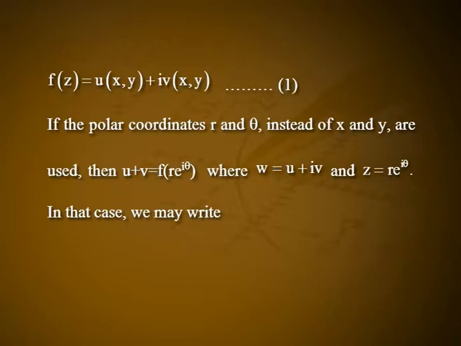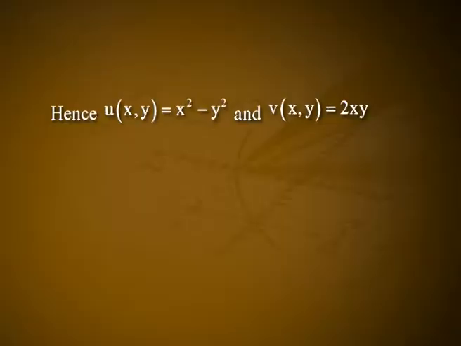In that case, we may write f(z) = u(r, θ) + i v(r, θ). That is equation number 2. Next, an example: if f(z) = z², then f(x + iy) = (x + iy)², that is x² − y² + i(2xy). Hence, u(x, y) = x² − y² and v(x, y) = 2xy.